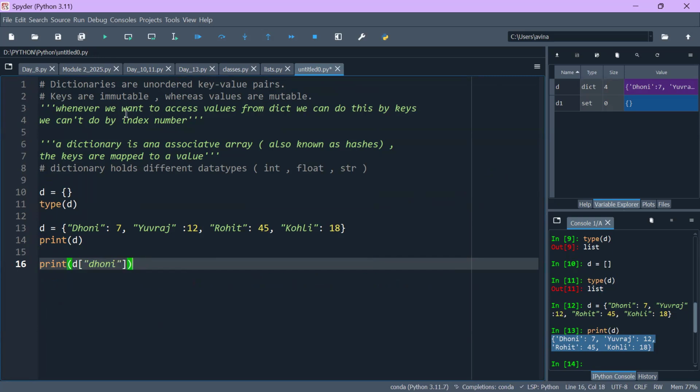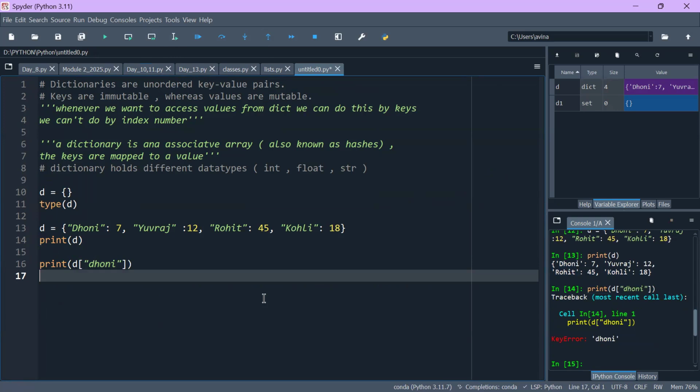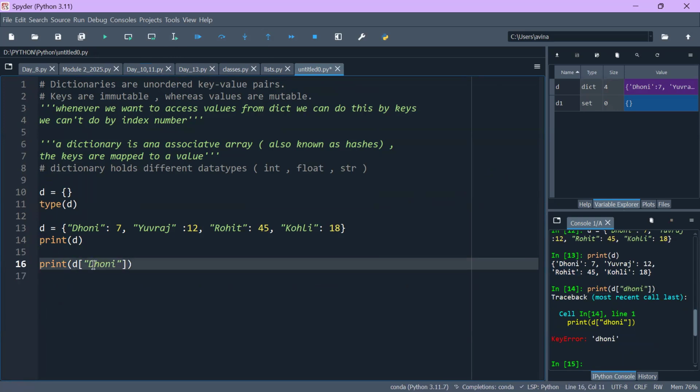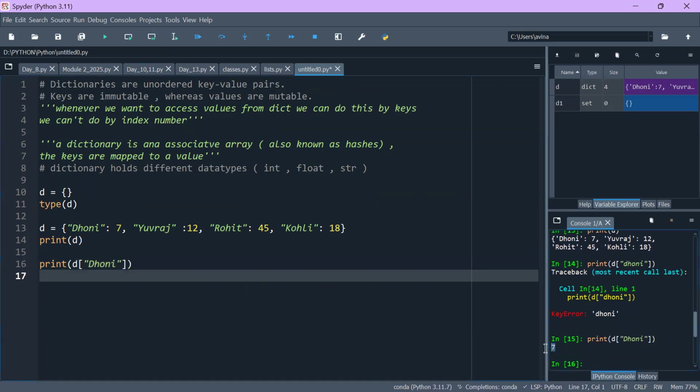So what will I get? I want comment answers in the comment section. Obviously it's 7. Okay, my bad. Python is case sensitive and I underestimate Python every time. See, you can see the value, it's 7, right?